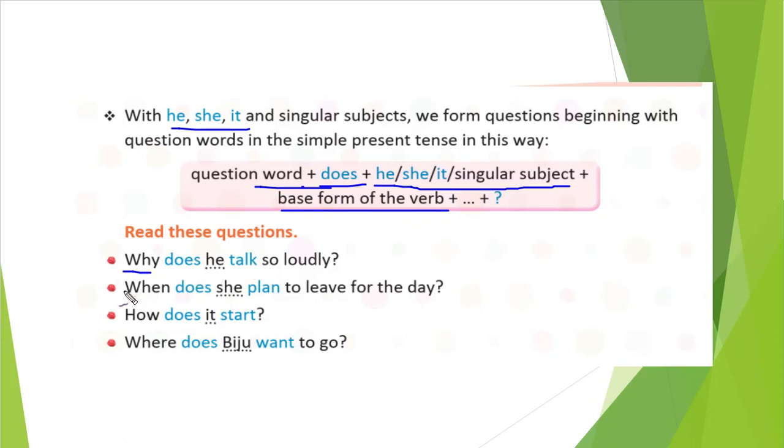First, the question word: why, how, from where, when. So we write a question word first. After that we will write does. You see here, does. And then we'll write our subject: he, she, it, or a singular subject. Then we'll write the base form of the verb: talk, plan, start, want. And then we will write our object or whatever the predicate is. Why does he talk so loudly?